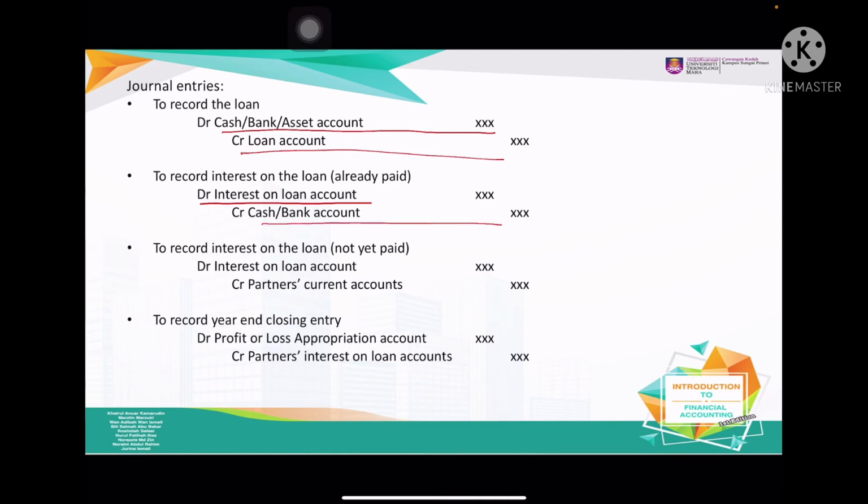If the interest is not yet paid, debit interest on loan account, credit partner's current account. Alright, and this is if we would like to close our entry. Normally your final exam question will stress on this one as additional information where the interest on loan is not yet paid.